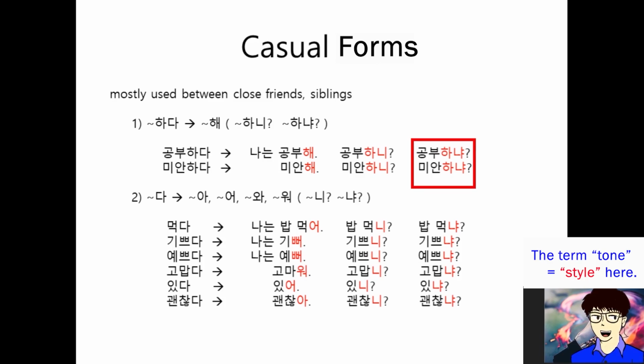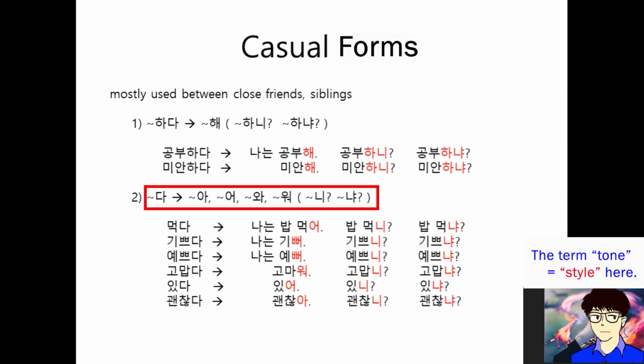And 공부하냐? 미안하냐? Actually, these forms are a little bit rude, so don't use that. Okay? Anyway, 공부해? 공부하니? 미안해? 미안하니? Good. And let's look at the second case. Okay? Blah blah da. It is changed as blah blah a, blah blah o, or blah blah wa, blah blah wo. Okay? And when you try to make a question, blah blah ni or blah blah 냐.